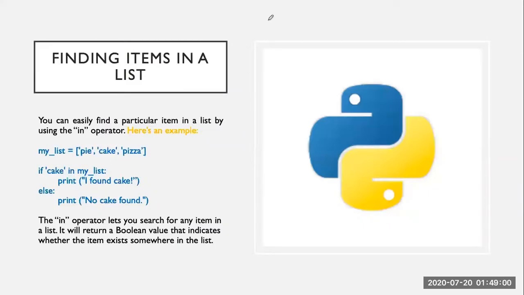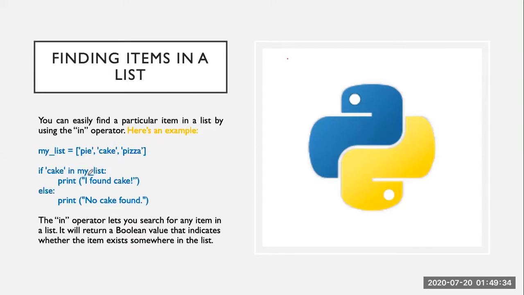Now let's discuss that we can also find items in a list. How can we find an item in a list? For example, we can easily find a particular item in a list by using the in operator. For example, this is a list and it has three eatables: pie, cake, and pizza. Suppose we want to search if cake is in this list. So what we will do is use an if statement: if cake in the name of the list.